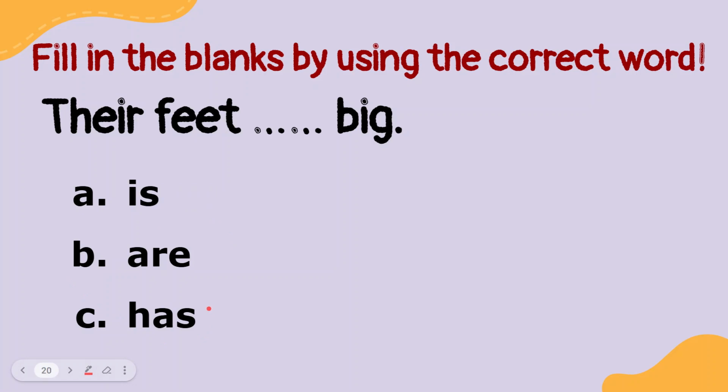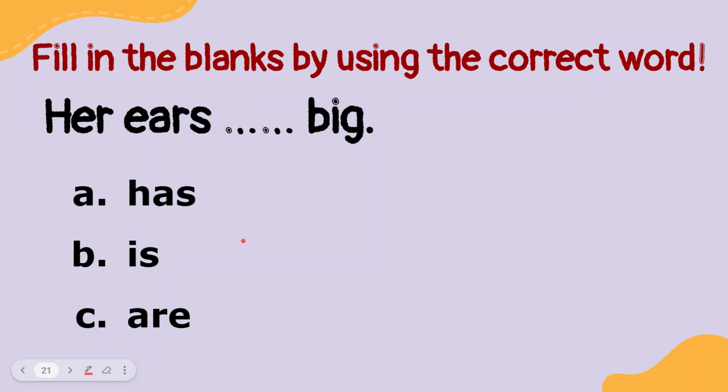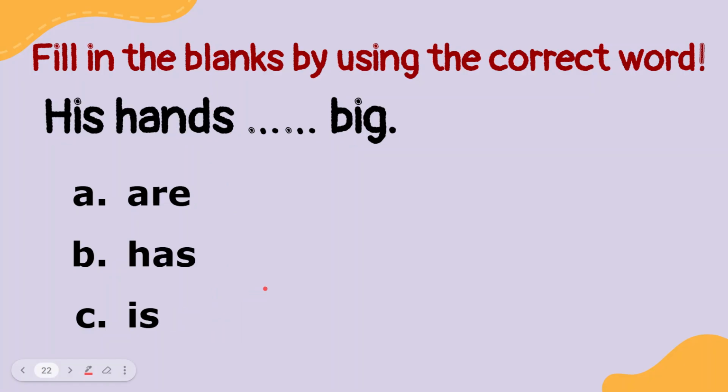How about this? Their feet blah blah blah big. Is or are or has? In here, the feet means there are two. That's why we have to use are. Okay. How about this? Her ears blah blah blah big. You can see in here used as it means more than one. That's why we have to use are.